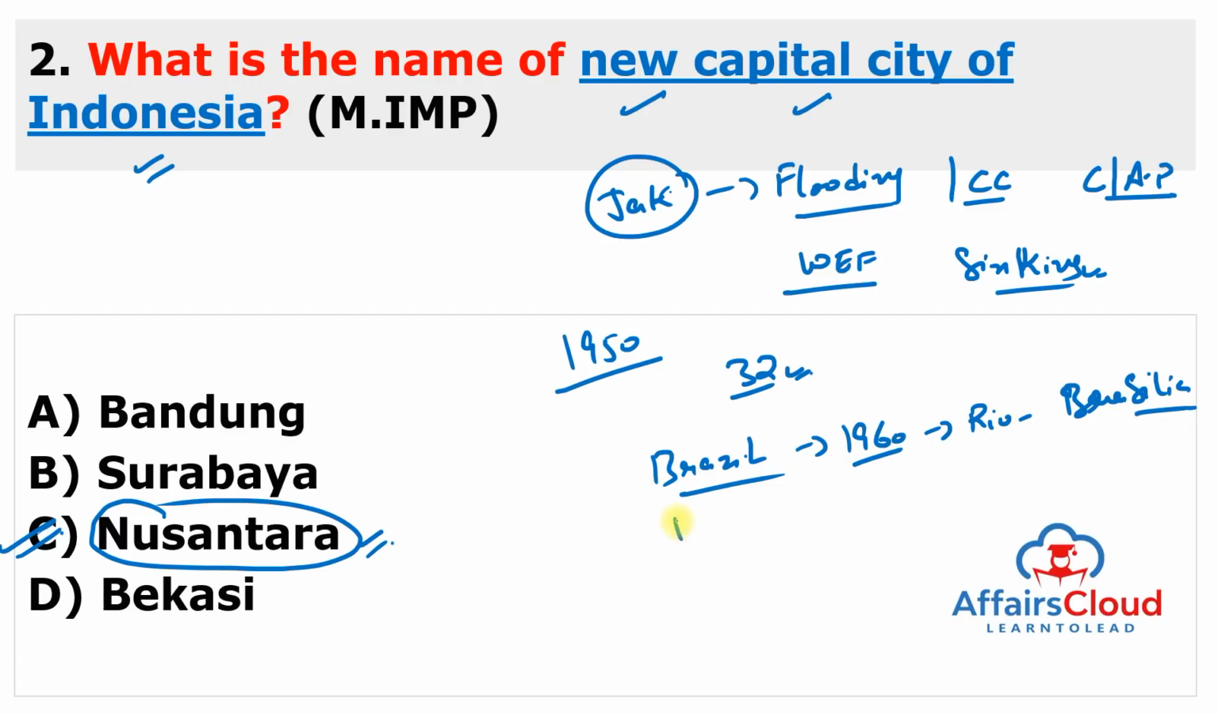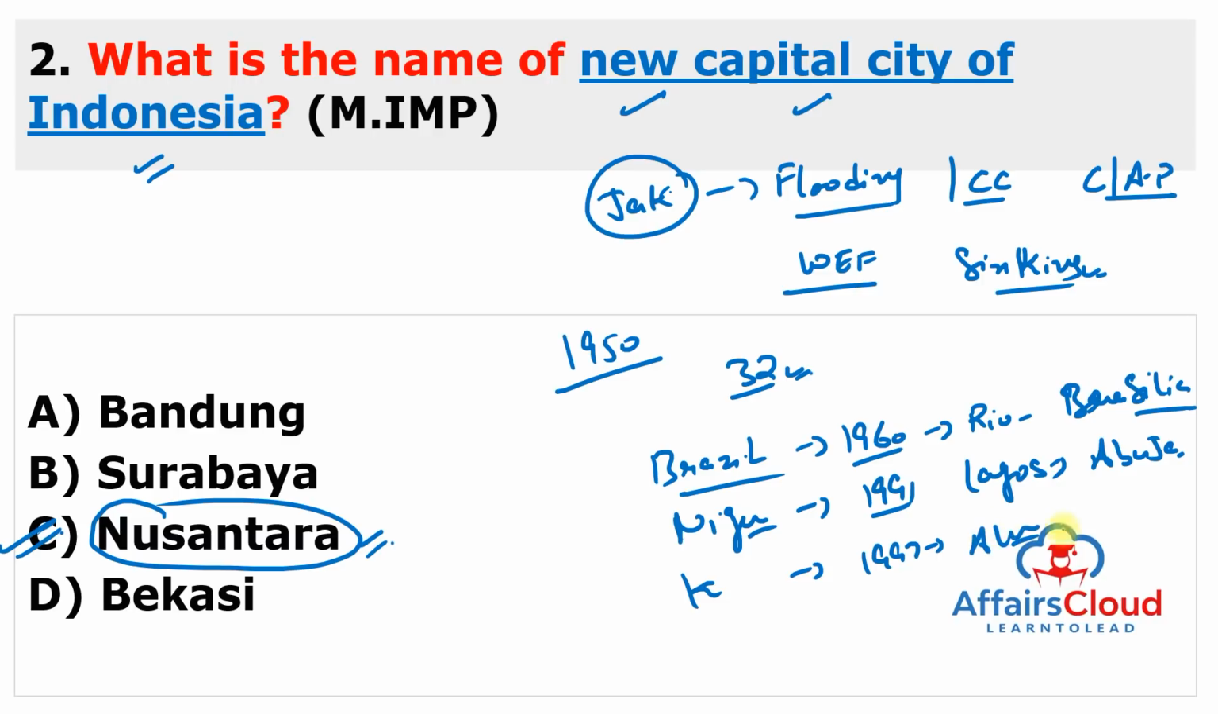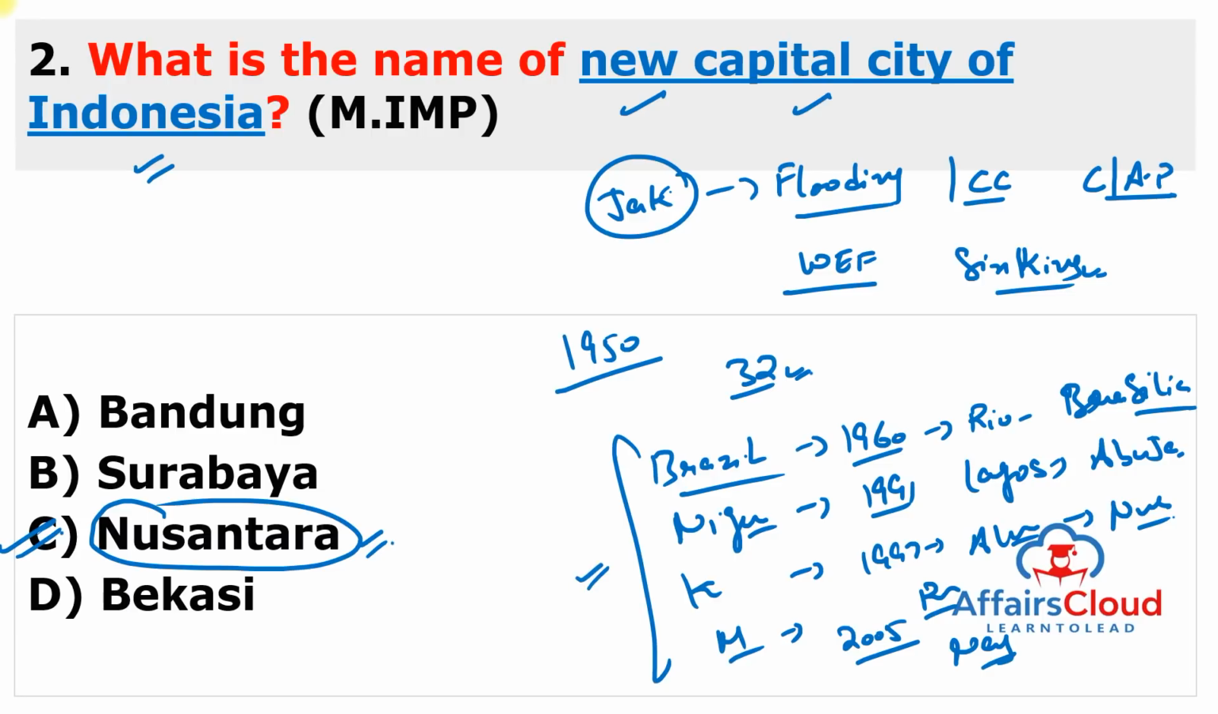And in 1991, Nigeria also changed their capital. Earlier the capital was Lagos, but now the capital is Abuja. And Kazakhstan also changed their capital in 1997. Earlier the capital was Almaty, but after that they changed to Nur Sultan. And Myanmar also changed the capital. Earlier the capital was Rangoon, and now the capital is Naypyidaw, and it was shifted in 2005. So many countries shifted their capitals, and these are just examples. So remember, the new capital city of Indonesia will be Nusantara.